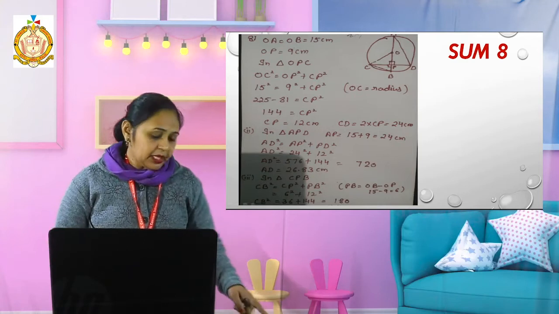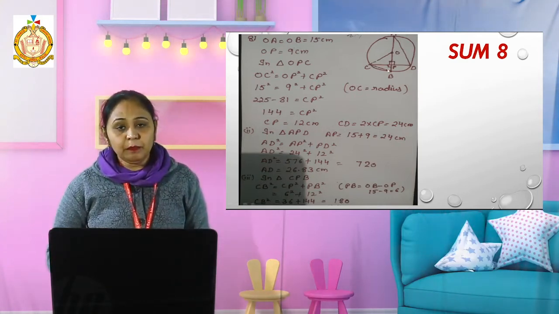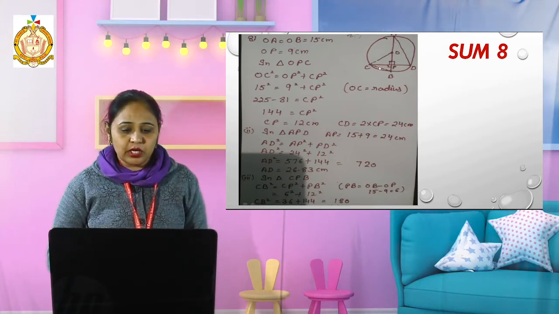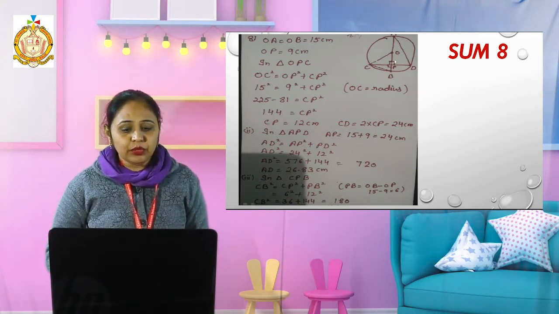Okay, in the third part, I want to find the value of CB. Now what to do? I will join C with B. Now see, there is a small triangle with 90 degrees, that is CPB, and P has the 90 degree angle because of the perpendicular. Now CP we found 12.